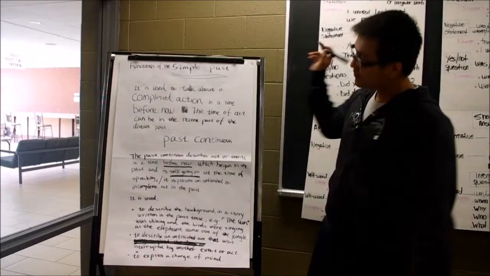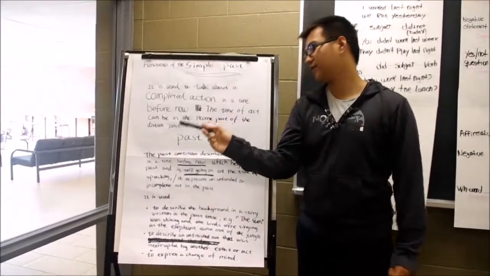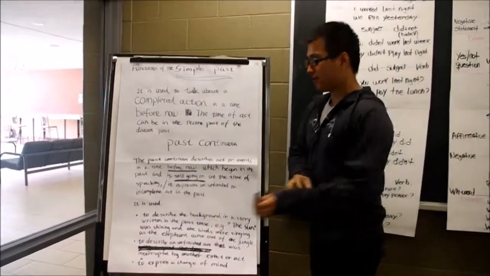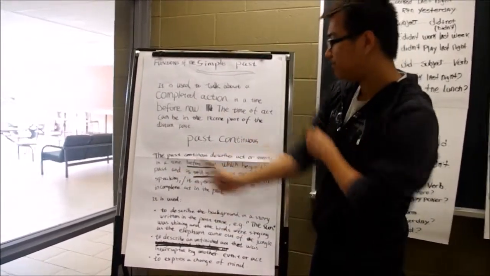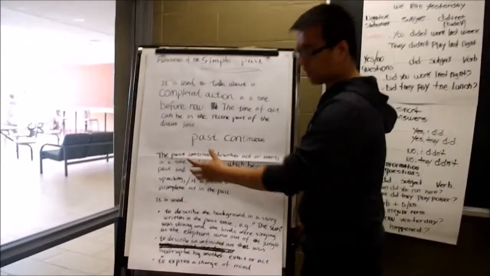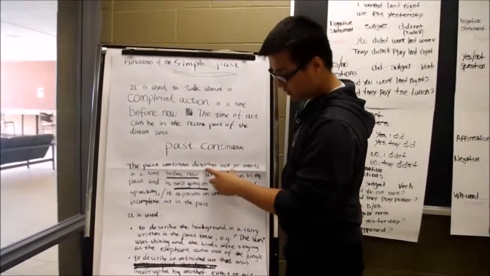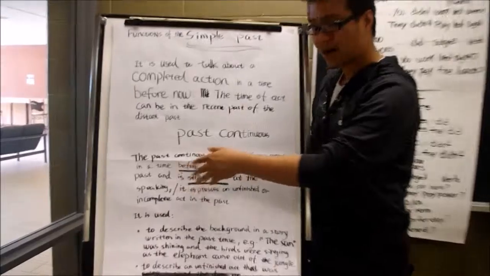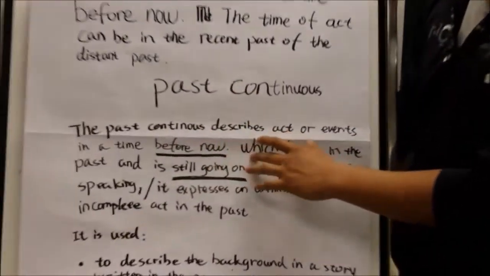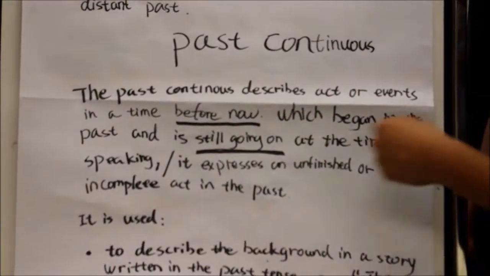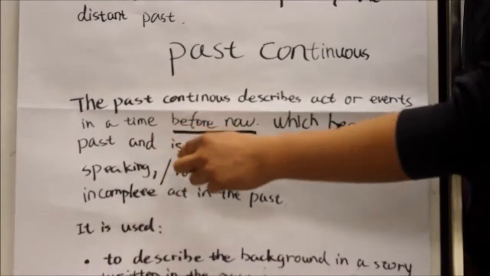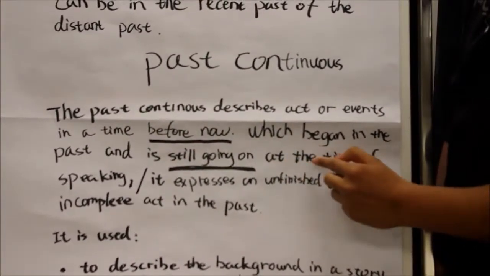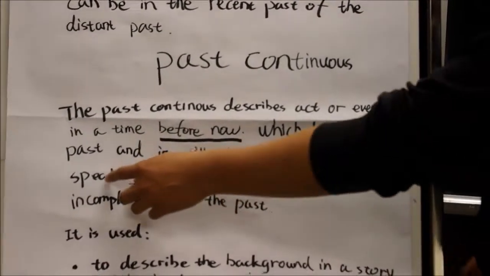After the past continuous form, we go to the past continuous function. About the past continuous, we need to know that it describes actions or events in a time before now, which began in the past and may still be going on at the time of speaking.